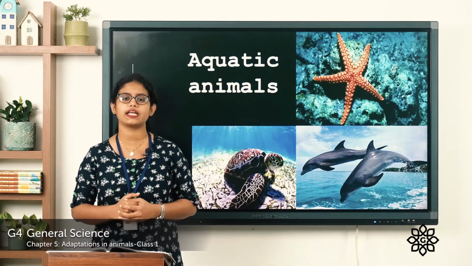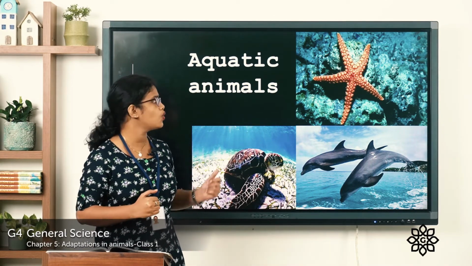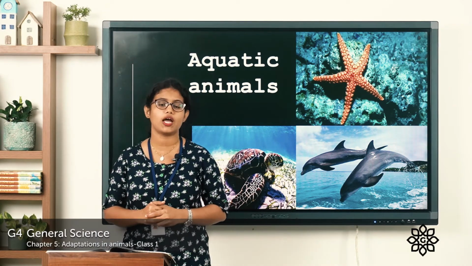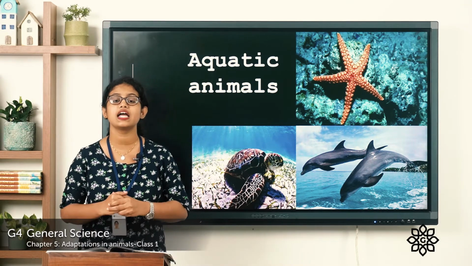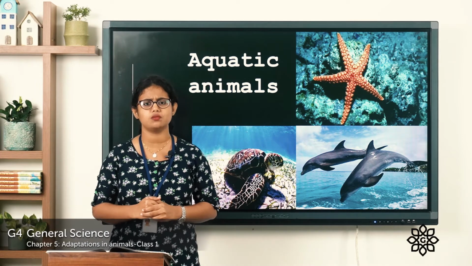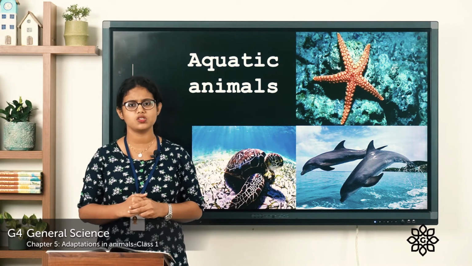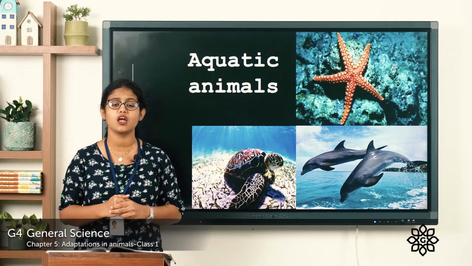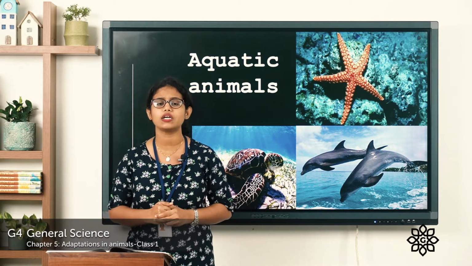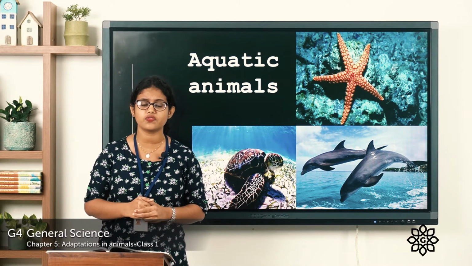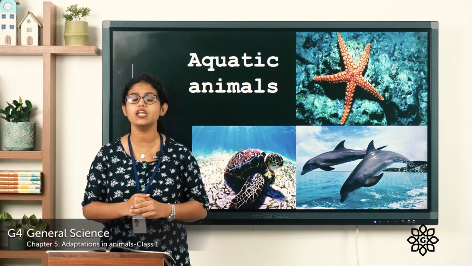Then what about the next one? Aquatic animals. So what are aquatic animals? You all know the meaning of the word aqua. Aqua means water. So animals that live in water, we call aquatic animals. These animals also have their own body features that help them to survive in water. There are many examples of aquatic animals like the fish, the dolphin, the starfish. They live either in fresh water or salty water. So aquatic animals are animals that live in water.